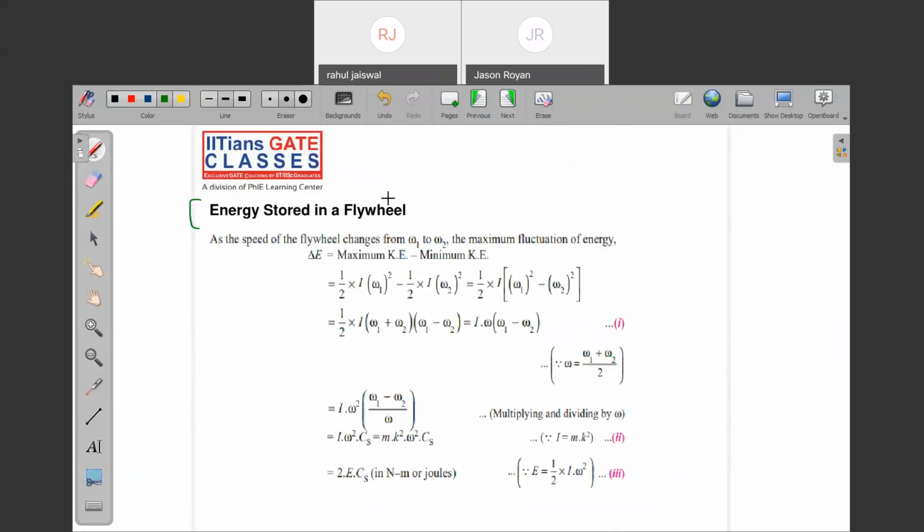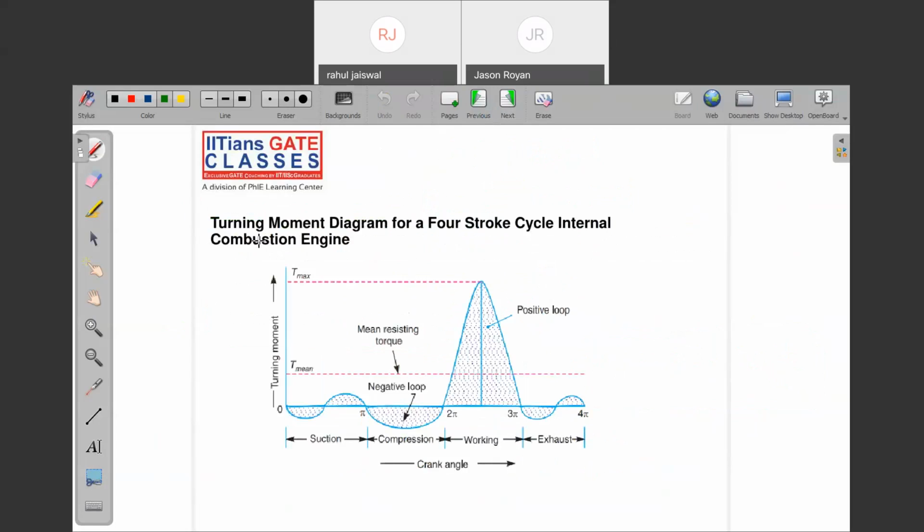Now the next term. What is the energy stored in the flywheel? How much energy is stored in the flywheel? Let me show this turning moment diagram. What is happening in the turning moment diagram? This is the suction stroke. Most of the suction stroke is negative. How do we draw this diagram? This is torque versus theta. The area under the curve is given by work done, torque into theta. Are you agreed?